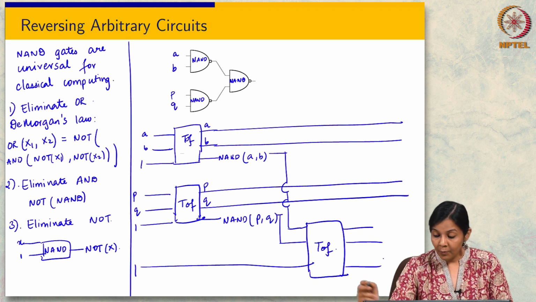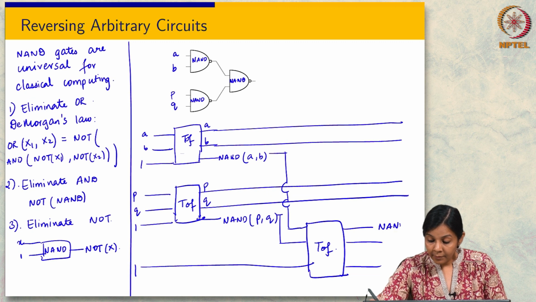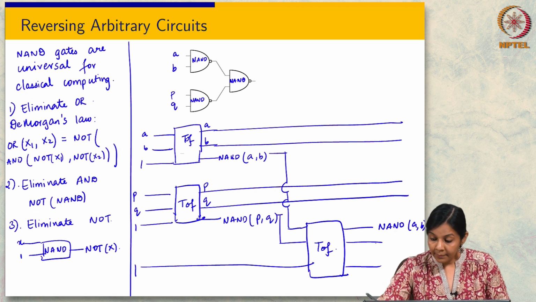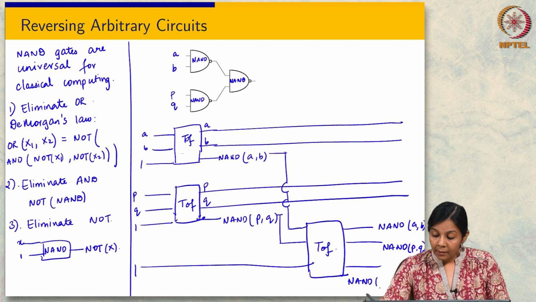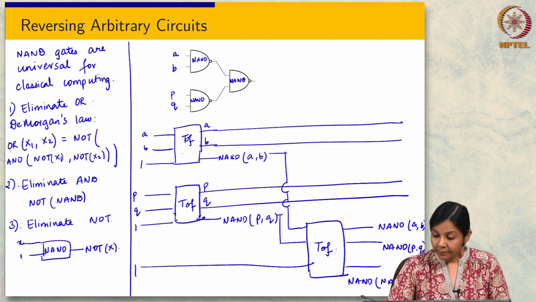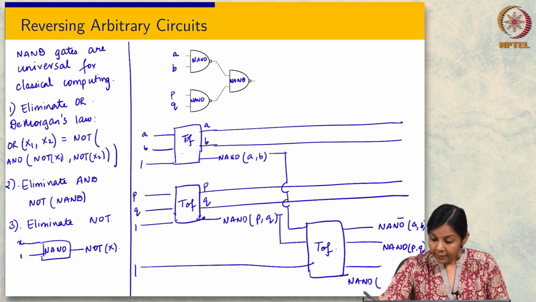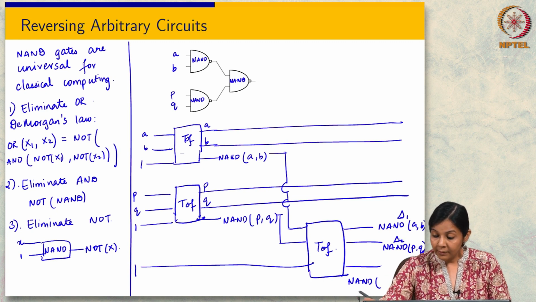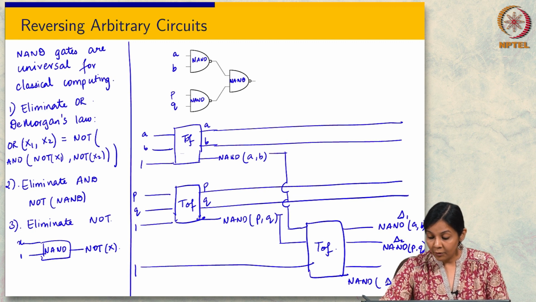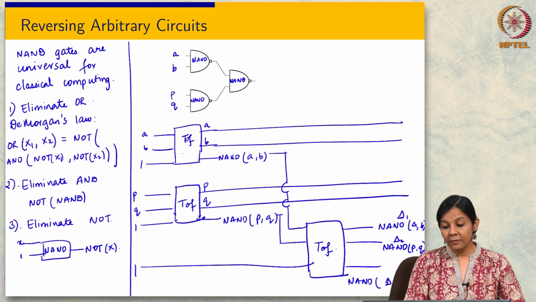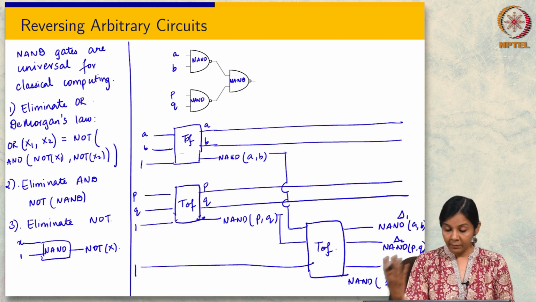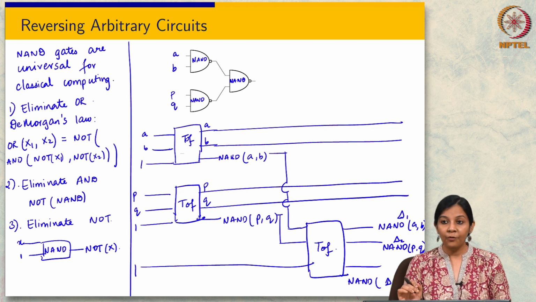So now what are my outputs? It's NAND of A, B, NAND of P, Q, and, let me call these delta 1 and delta 2, my output is NAND of delta 1, delta 2. So this is how I got a reversible implementation of a given circuit.